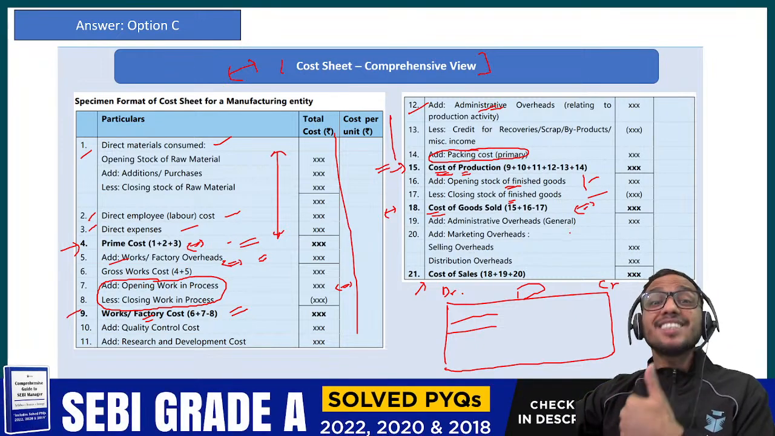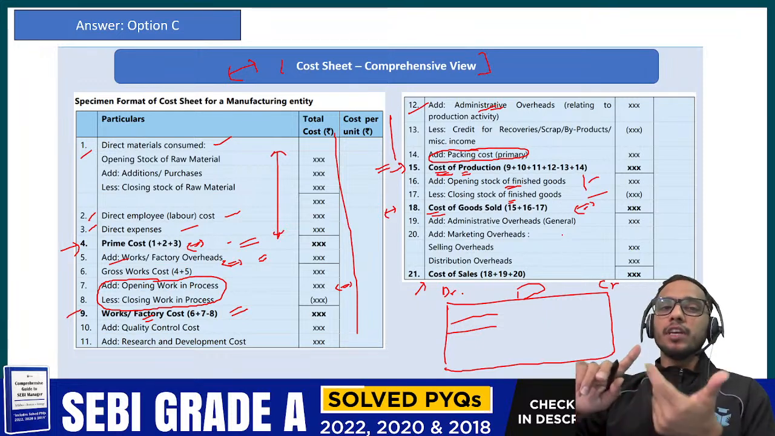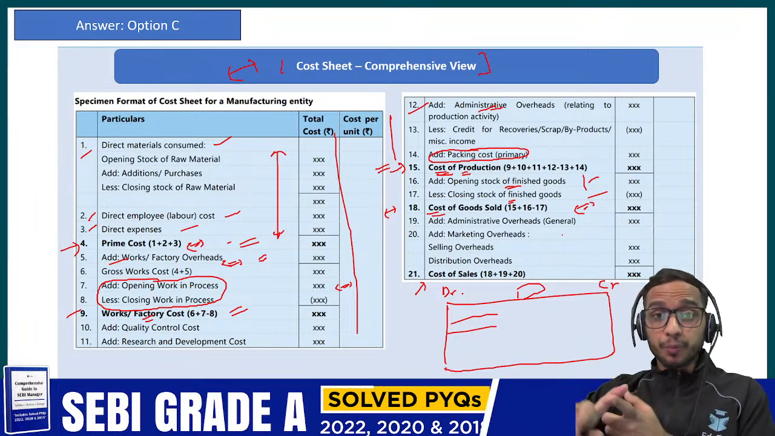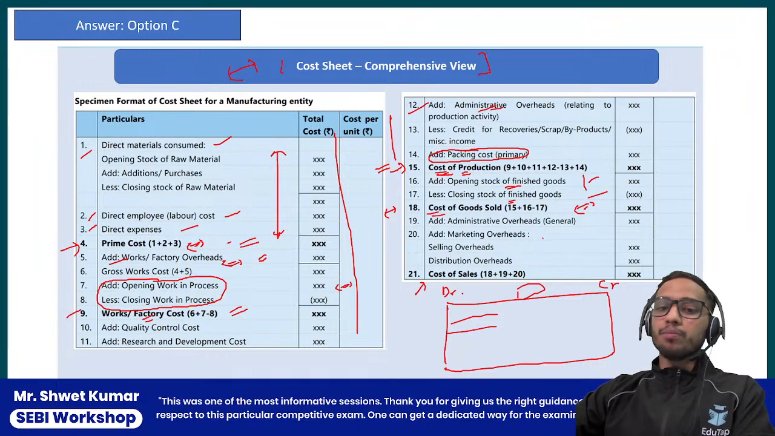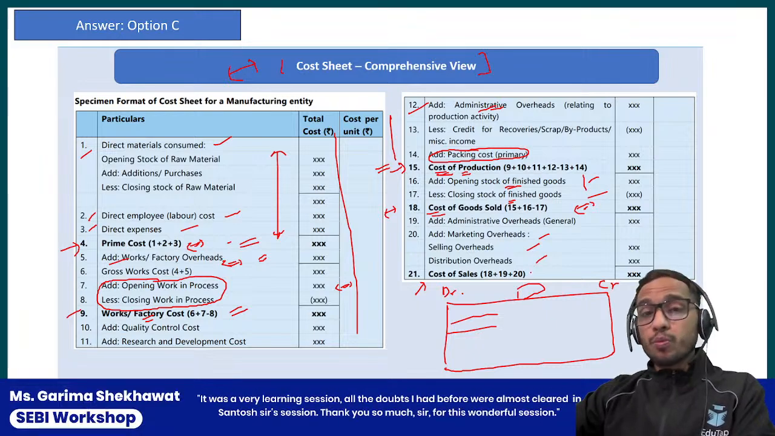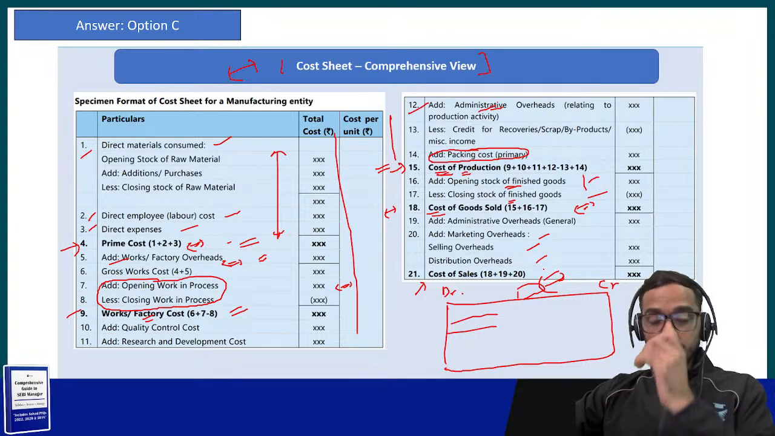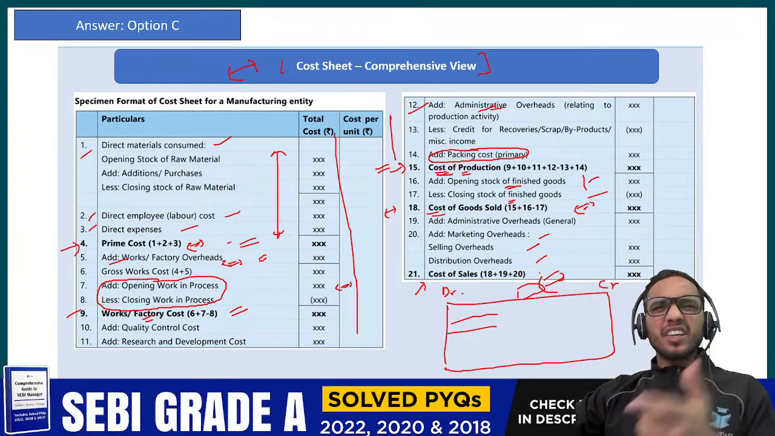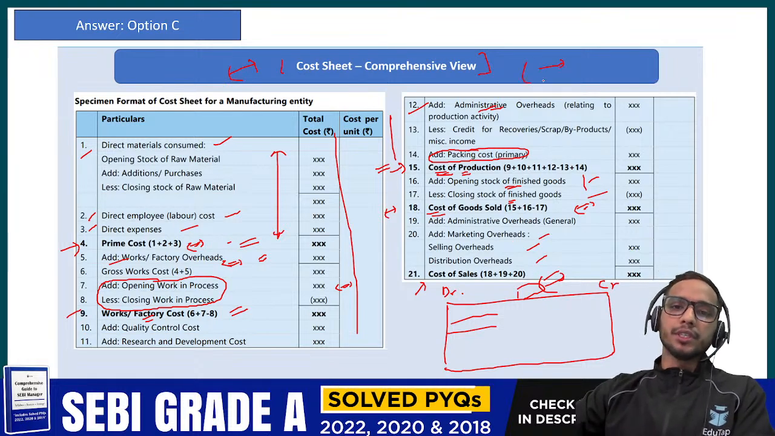Administrative overhead, that is general administrative overhead like salary of the accountant, salary of the employees in the office premise, and rent of the office premise. Then you are going to add your marketing overheads or selling overhead and your distribution overhead. Then it becomes your cost of sales. So a question based on this cost sheet can be asked in the phase 1 examination. Okay? So you should remember this cost sheet.